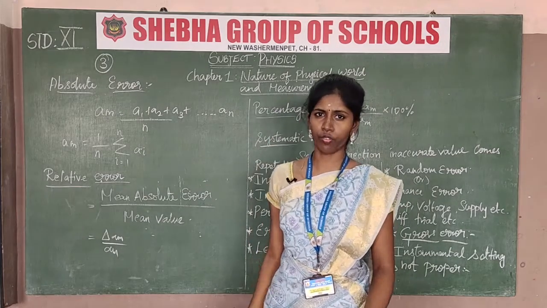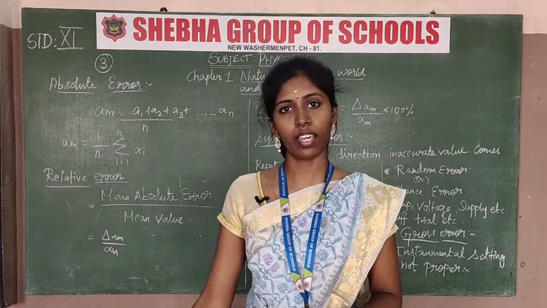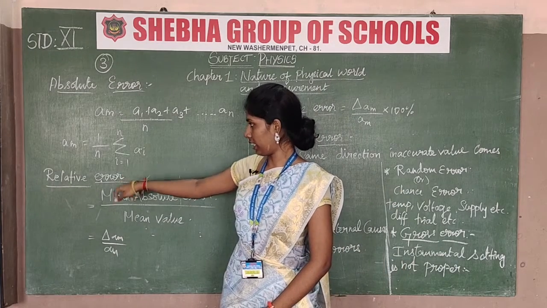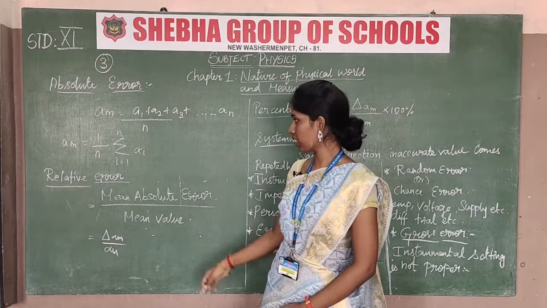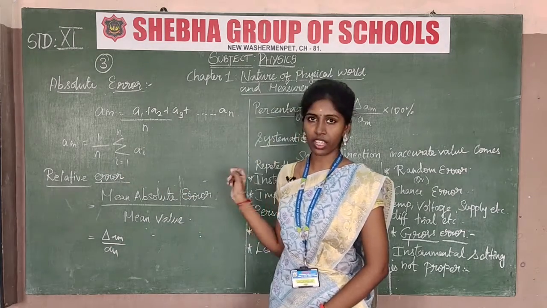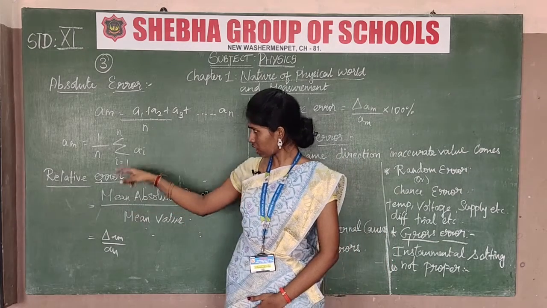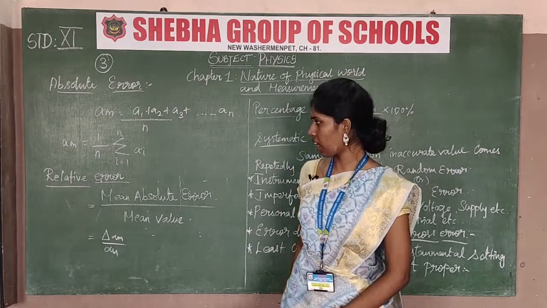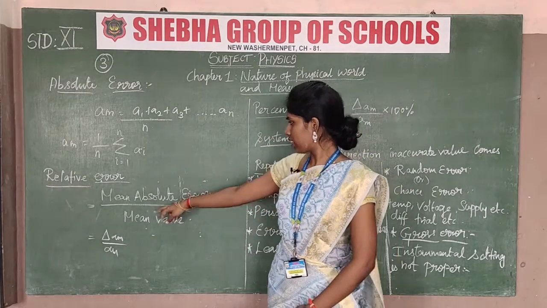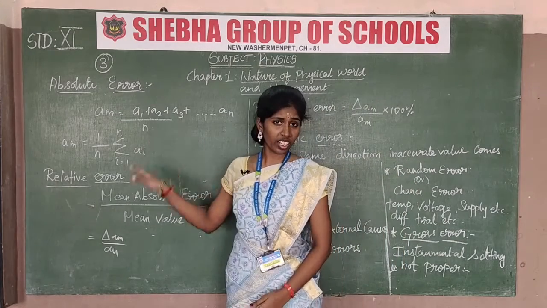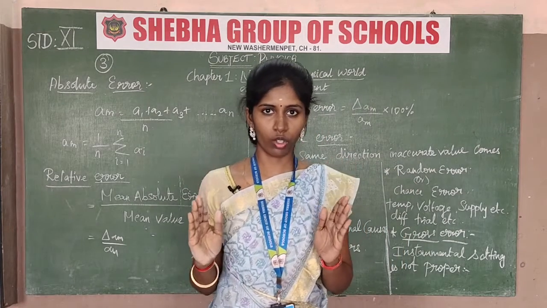So we already don't know the accurate value of that experiment. So its term is I, so I is equal to 1. So AI will be taken as the absolute error reading. So relative error, the relative error formula will be there. It's the mean absolute error divided by the mean value. So the absolute error we take as the mean value only, okay.